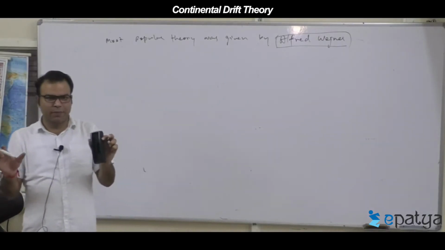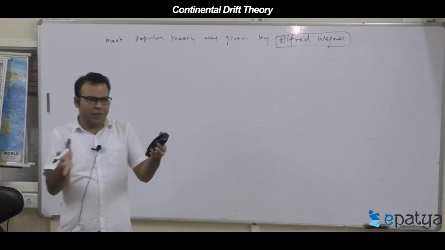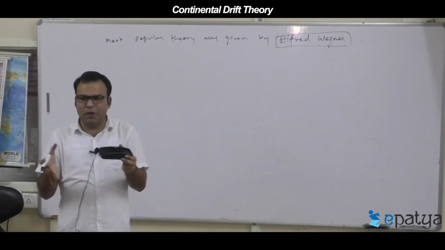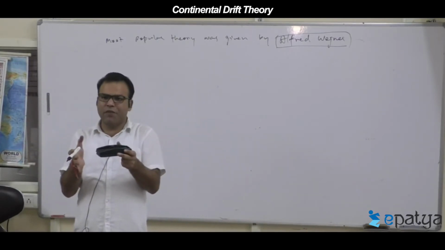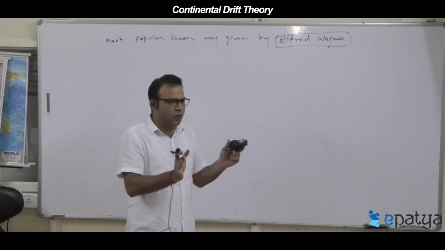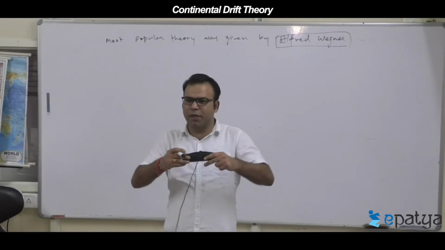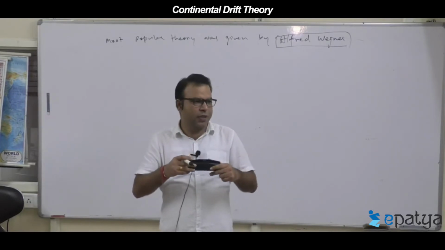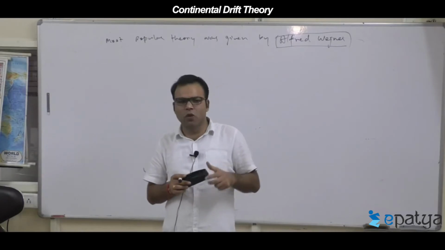When Alfred Wegener was giving his theory, he said that continents are not stationary, they are drifting. In the process of drifting, many times continents come closer to each other, join and form a large piece of landmass, the largest continent. Then a second time, they split, twist, rotate and get separated from each other into two or more pieces.